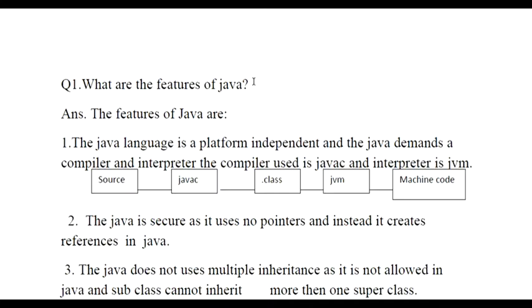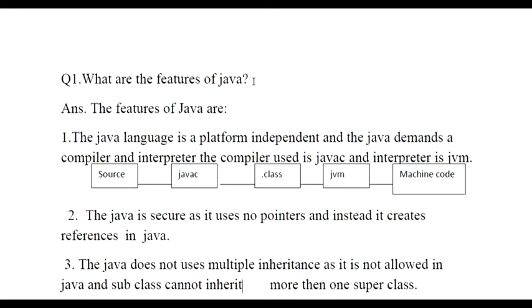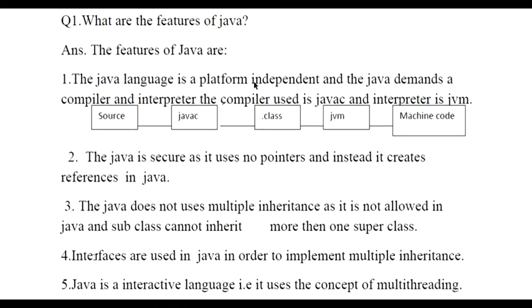So basically why is it platform independent? Whenever we have a Java based environment, we can use it on any system, we just need to copy the class file. Number two feature is that it is secure. It includes no pointers and we can create references with the help of Java.